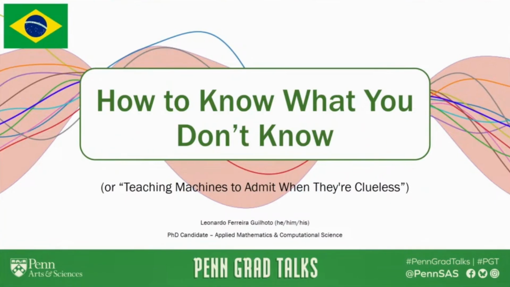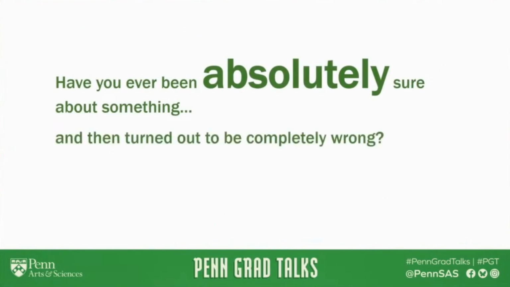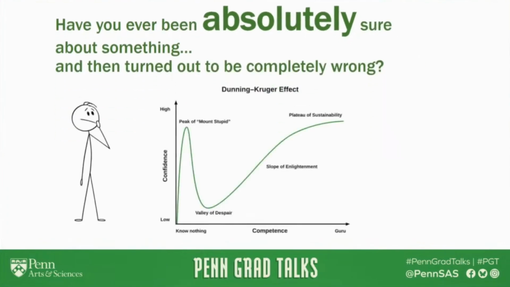And I want to begin by asking each of you a question. Have you ever been absolutely sure about something and then turned out to be completely wrong? If so, you're not alone. This is actually a very common phenomenon of the human mind, and psychologists have studied it extensively.